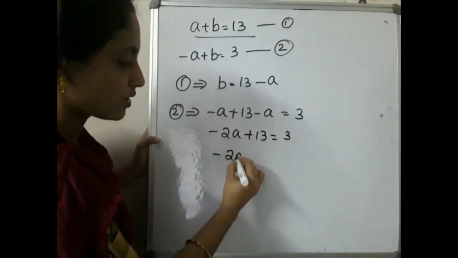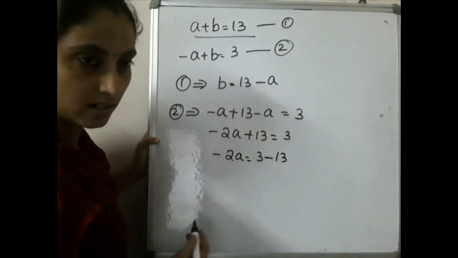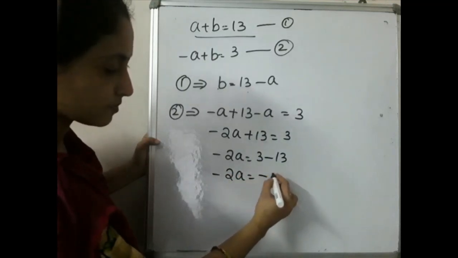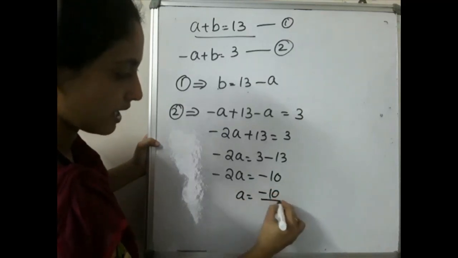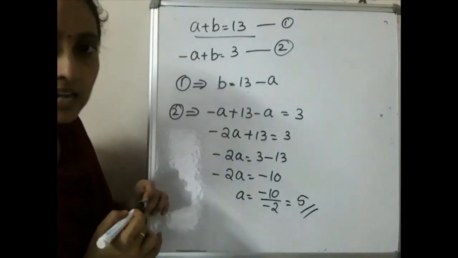So minus 2a will be equal to 3 plus 13, when it moves to this side becomes minus 13. That is minus 2a will be equal to what? Minus 10. So a will be equal to what? Minus 10 by minus 2. That is equal to 5. So you got the value for a as 5.